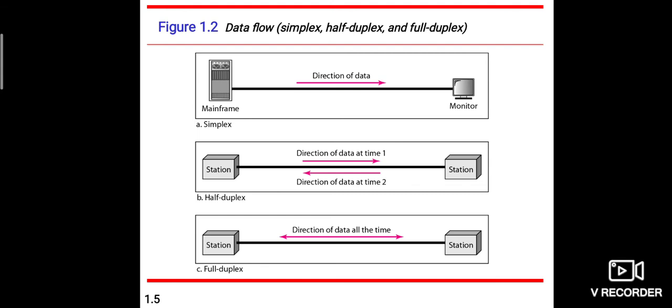Next we come to full duplex, which can also be called duplex. That is, both stations can transmit and receive simultaneously. You can see the third diagram. The full duplex mode is like a two-way street with traffic flowing in both directions at the same time. In full duplex mode, signals going in one direction share the capacity of the link with signals going in the other direction.